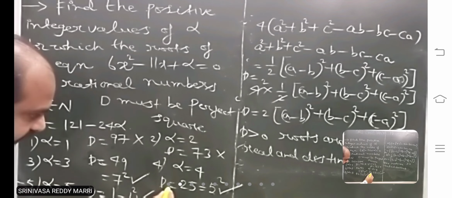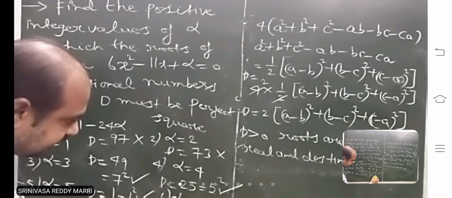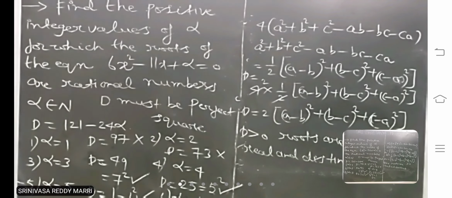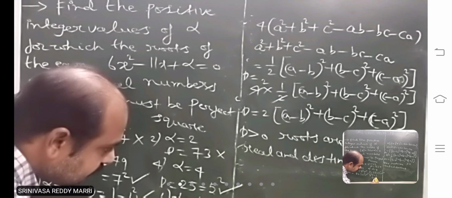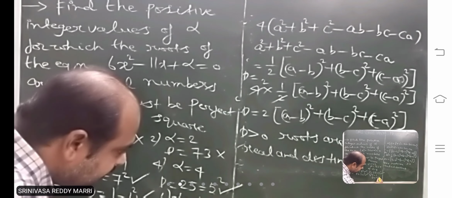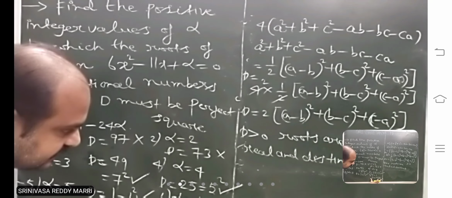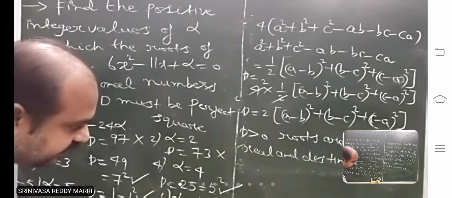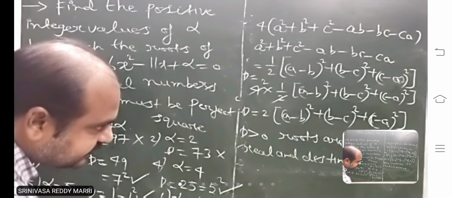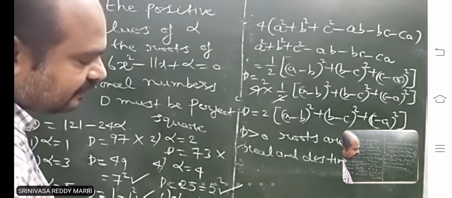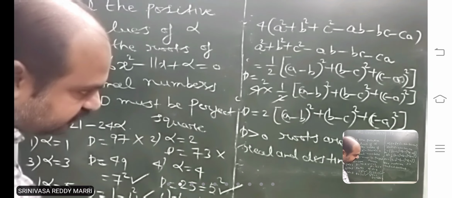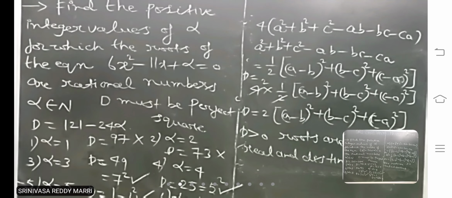Next case, if you take alpha equal to 6, the discriminant is minus 23. This case is not possible at all because the roots will be imaginary. Alpha equal to 6, roots will be imaginary. Alpha equal to 7 also imaginary. So from alpha equal to 6 onwards, roots will be imaginary. So what are the possible values of alpha?